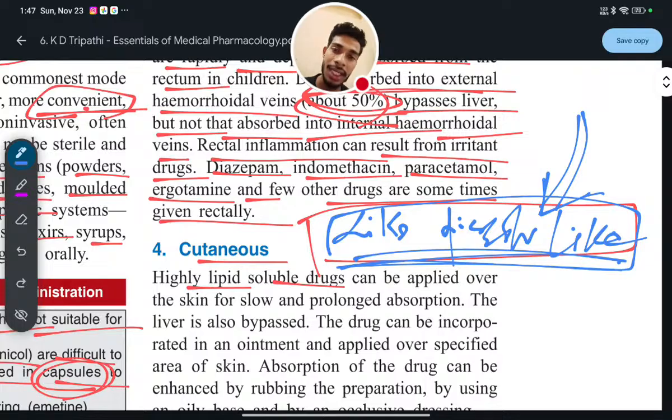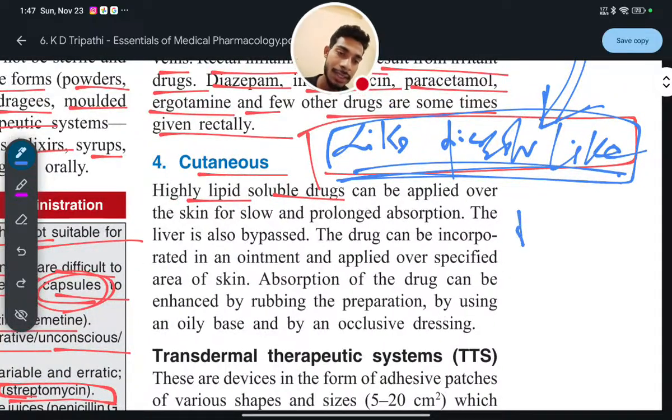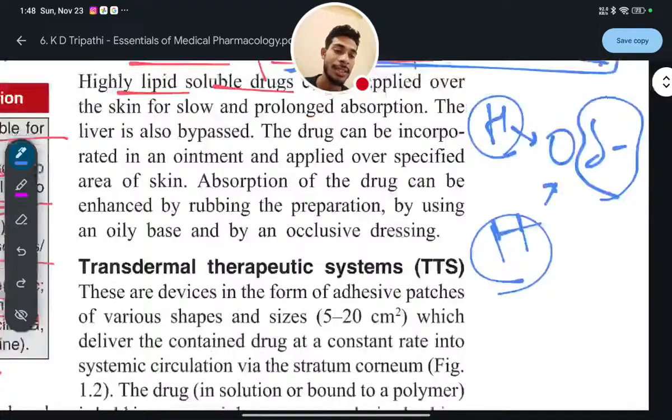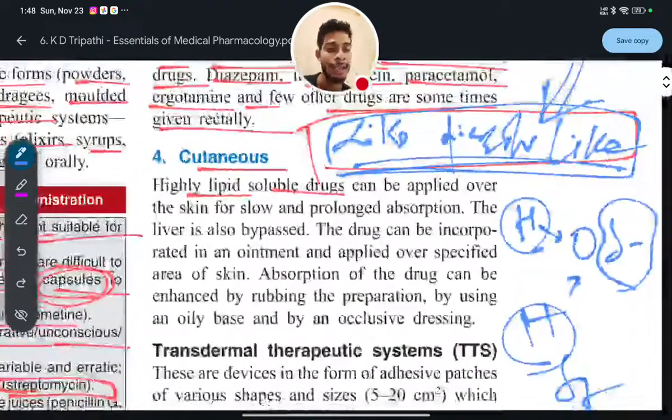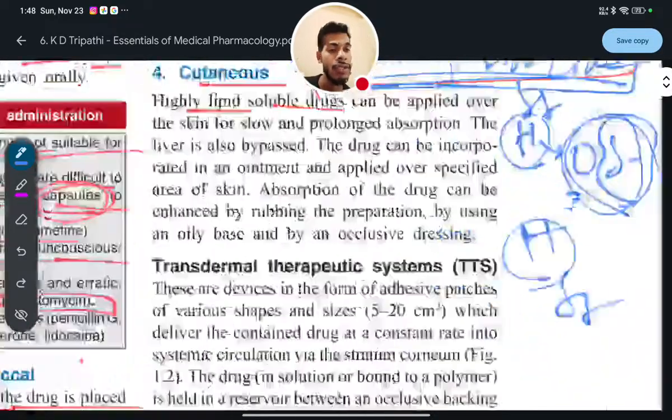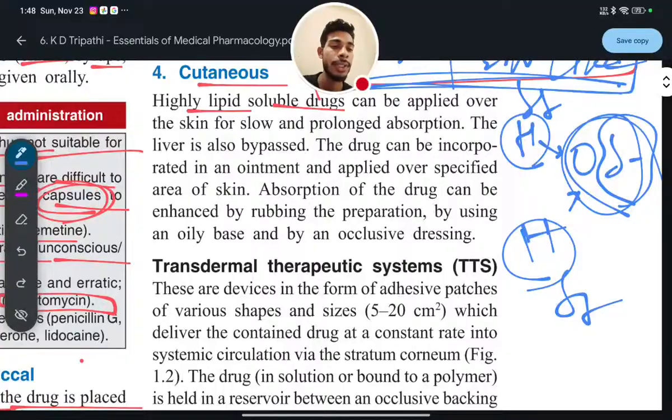Why? Because water is polar. See, hydrogen, oxygen, hydrogen. This oxygen is more electronegative, so it will try to attract the electrons towards itself, so this will be delta negative. What is the meaning of delta negative? It has partially more electron density, and the hydrogen will have partially less electron density, so it will be delta positive, partially electron deficient, while the oxygen is partially electron rich. So ultimately the polarity will be in this way.